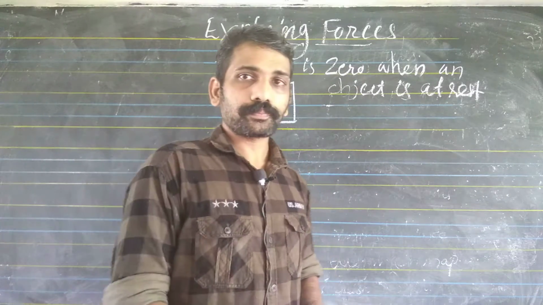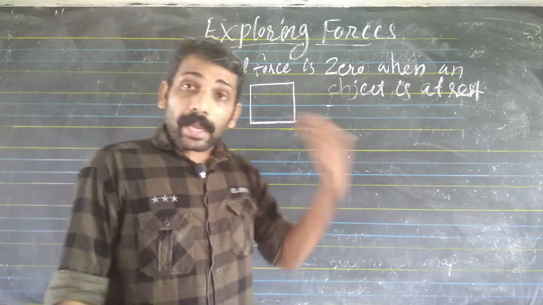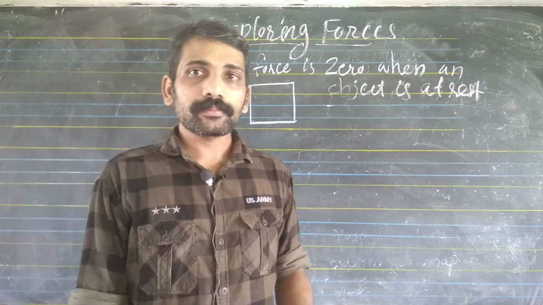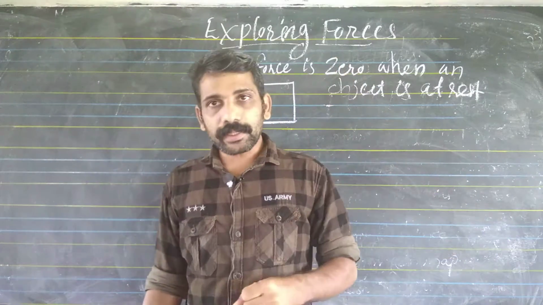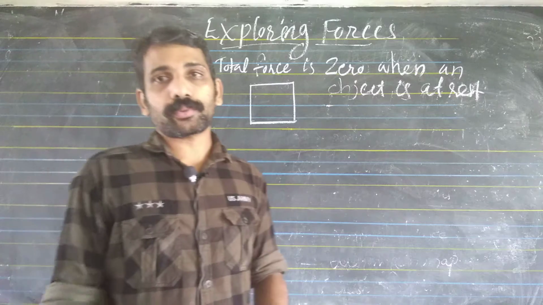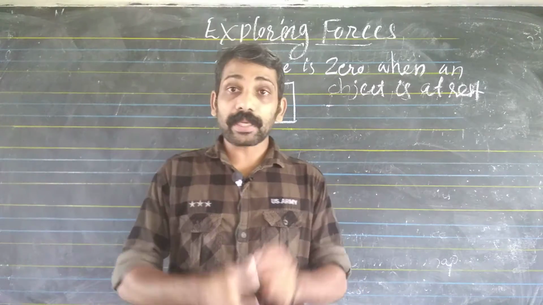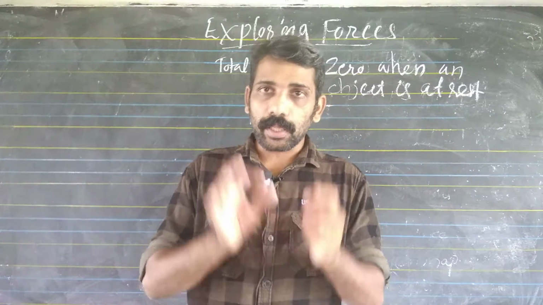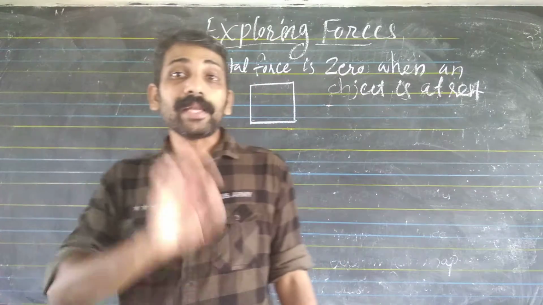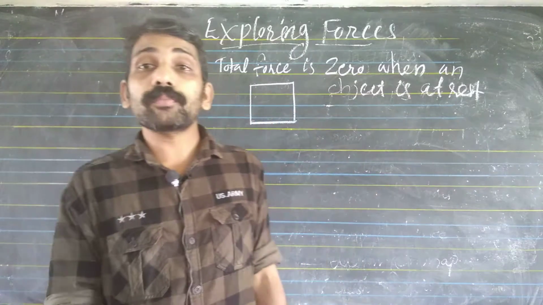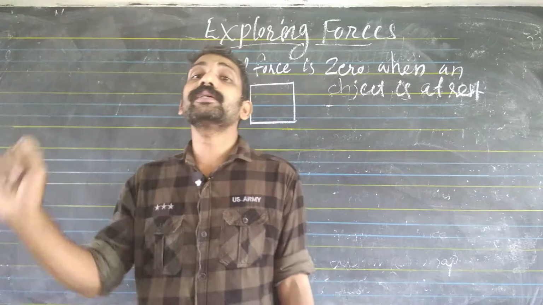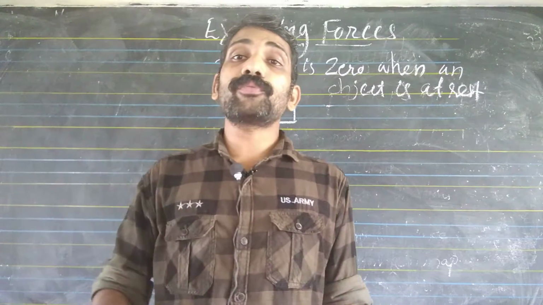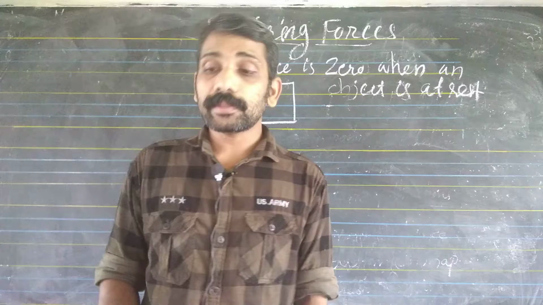And if an object is moving, then the total force on the object is not zero. There is a total force on the object.